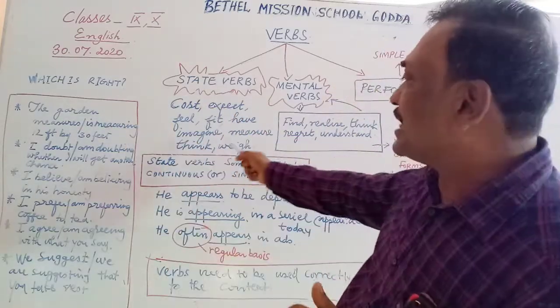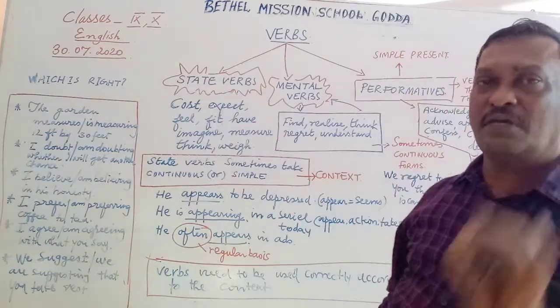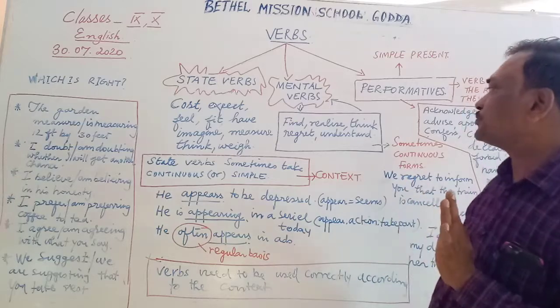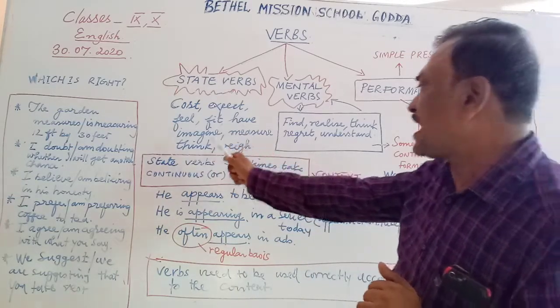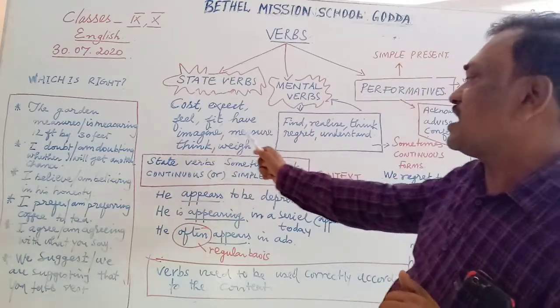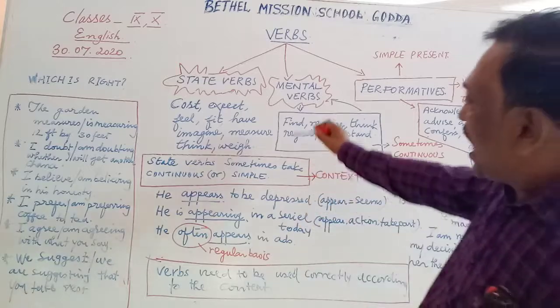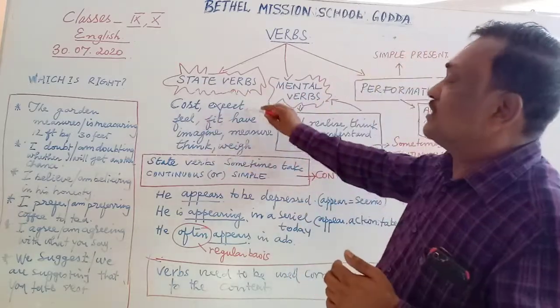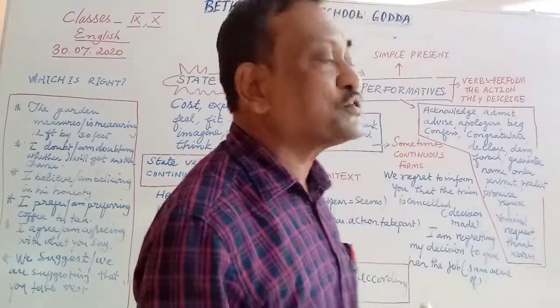I will talk about that later on. But generally these words are used in simple present tense. Now, state verbs sometimes take a continuous form or a simple form. So as a general rule, these verbs are to be used in simple present tense only.